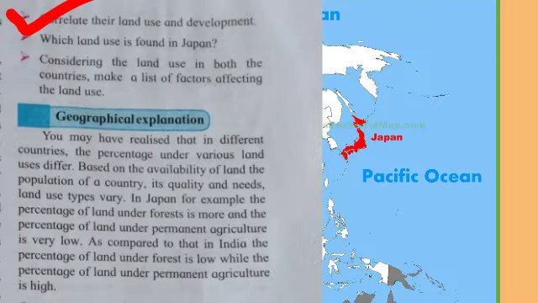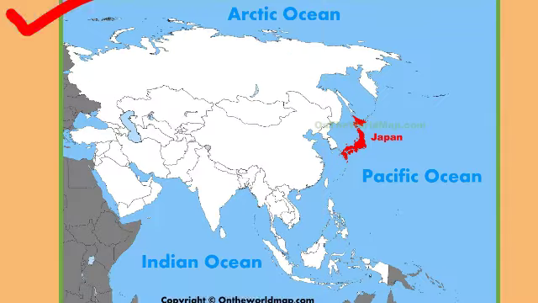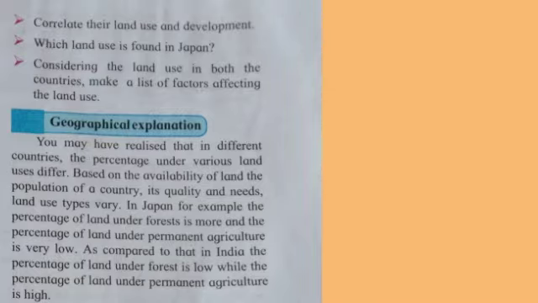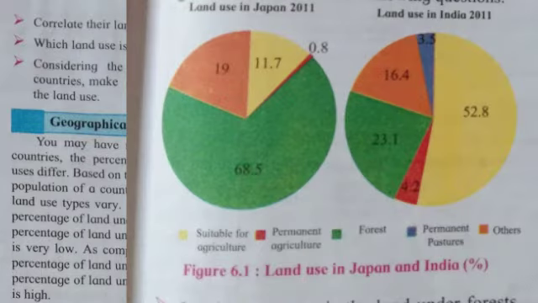Next question. Correlate their land use and development. The land use in India shows comparatively low development. On the other hand, land use in Japan shows high development. Next question. Which land use is found in Japan? Dear students, observe the pie chart land use in Japan. You can easily answer the question.